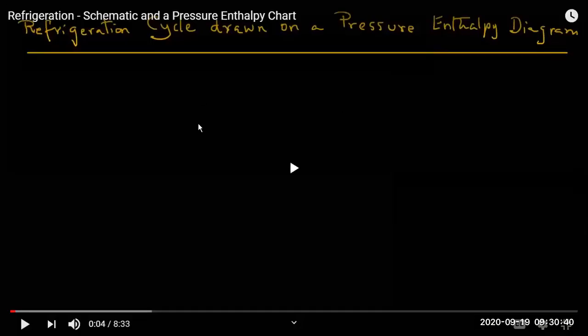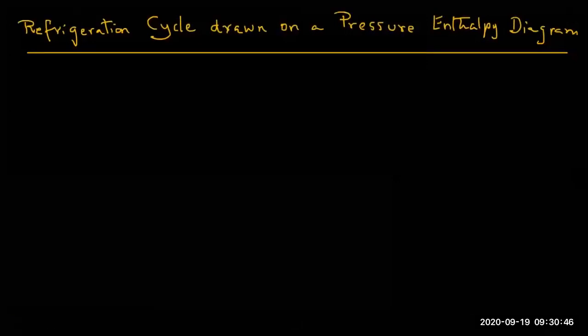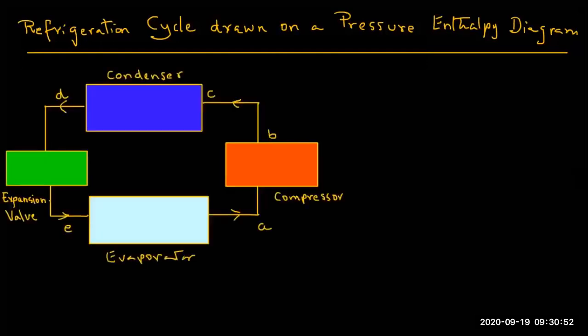So now we will see how, in the refrigeration cycle, it is connected, or how we can represent it on the pressure enthalpy chart, how we understand it on this chart, and how the efficiency is measured in this. So you know the normal simple refrigeration cycle with four components: evaporator, compressor, condenser, and expansion valve. And E, A, B, C, D is the cycle with the numbers. So this diagram we will impose on the pressure enthalpy chart.